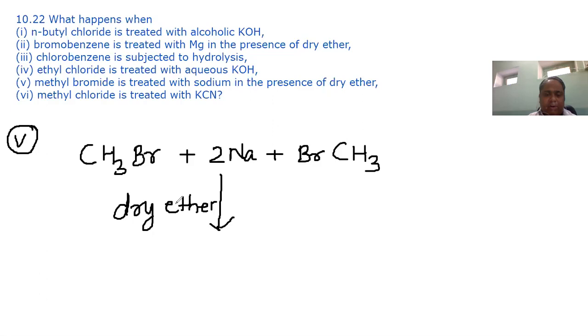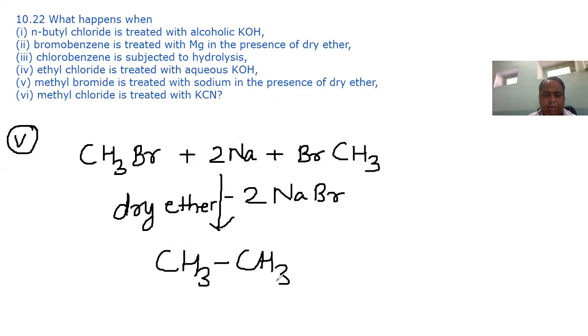Here we use dry ether because in presence of water, sodium can catch fire. So 2 NaBr will come out and these two CH3 will join. This we can write as C2H6, or we can write as CC.